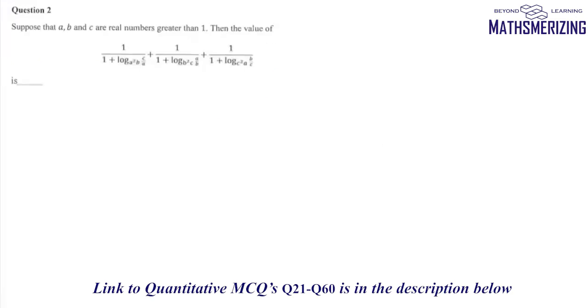Now question number 2 again is a very simple logarithmic question, and it says we need to simplify the value of 1 upon 1 plus log c upon a to the base a square b, plus 1 upon 1 plus log a upon b to the base b square c, plus 1 upon 1 plus log b by c to the base c square a. Now we know that log a base a is 1. So what we'll do is we'll write this 1 as log a square b to the base a square b, and this is plus log a square b c upon a. Now we'll simplify this.